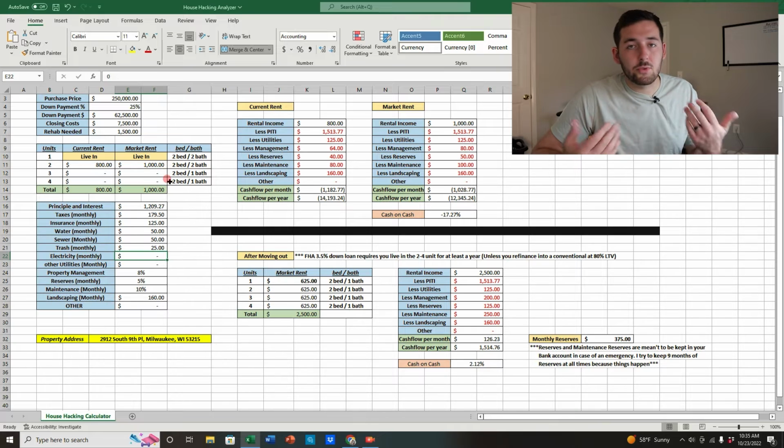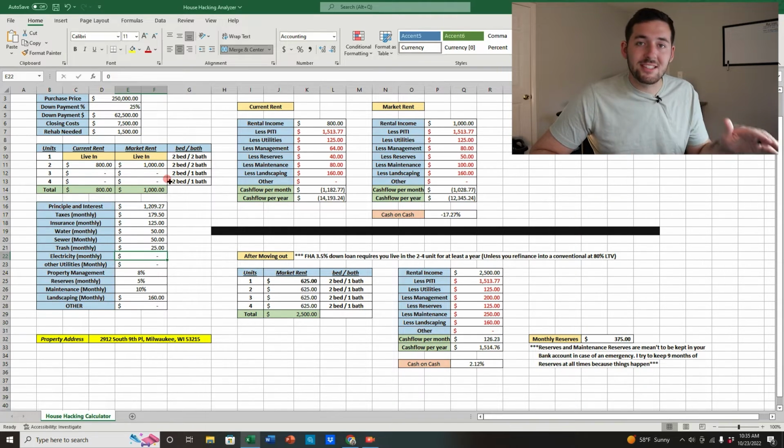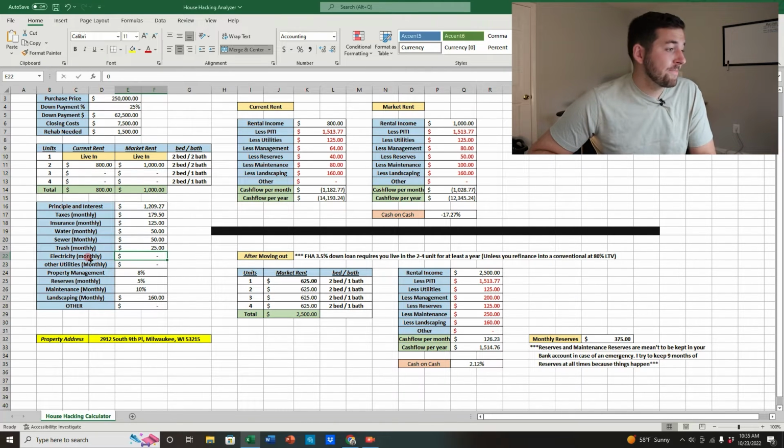I plug in the numbers, run the numbers, and then after I'm done, start calling the county and getting more specific on the property so I know exactly what's going to happen if I want to move forward on this property. So this is the initial analyzing of the property before I dig deeper into the specific numbers. So as we go down, electric is separately metered, so we're good. Other utilities on the property, there's separate gas meters as well. So besides that, you're pretty much good.